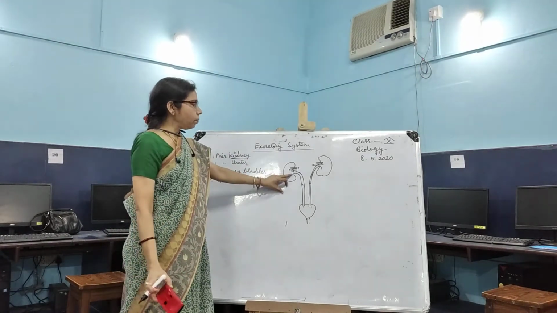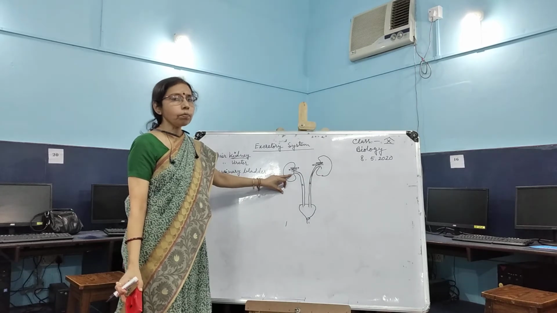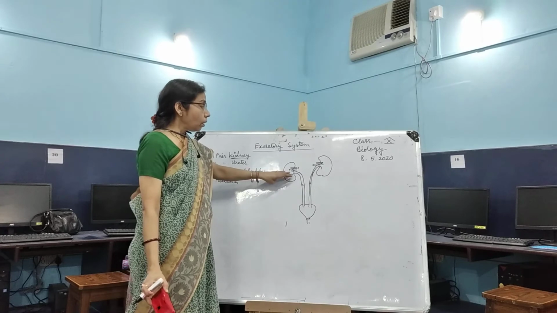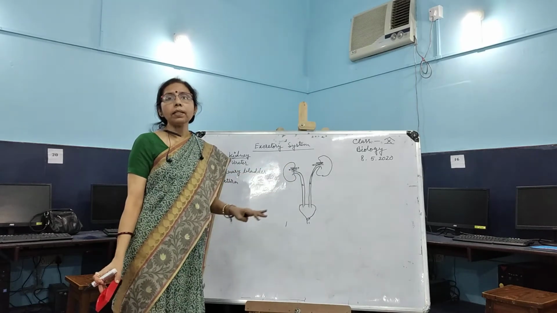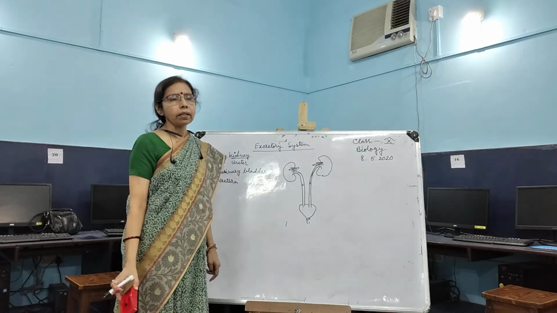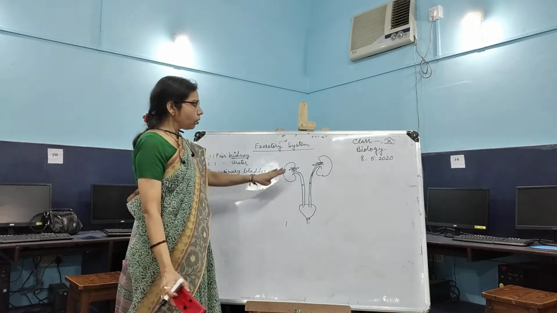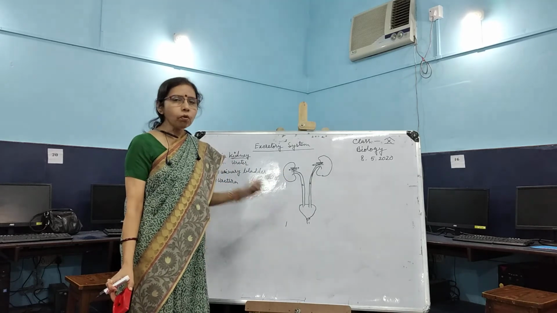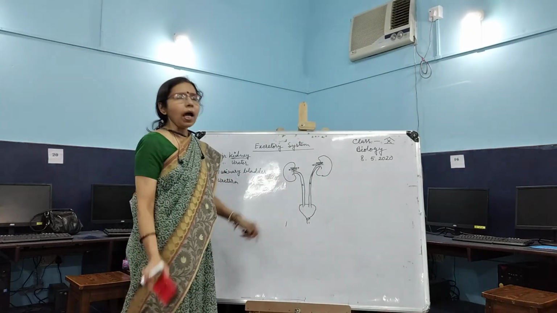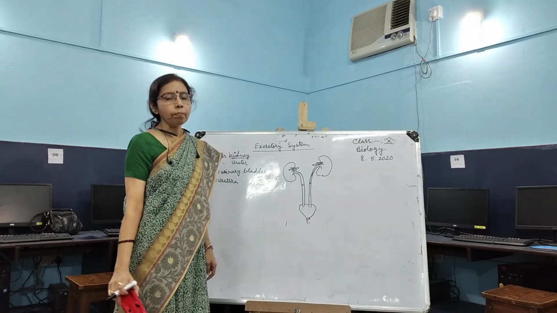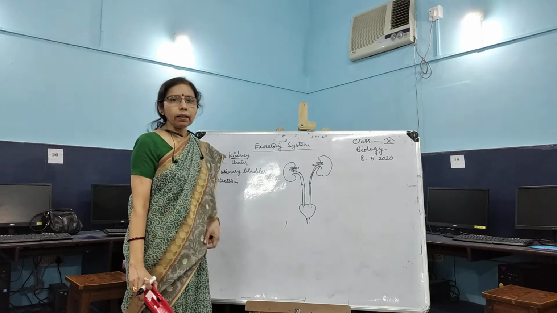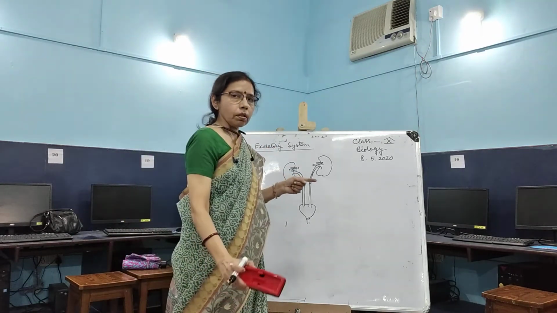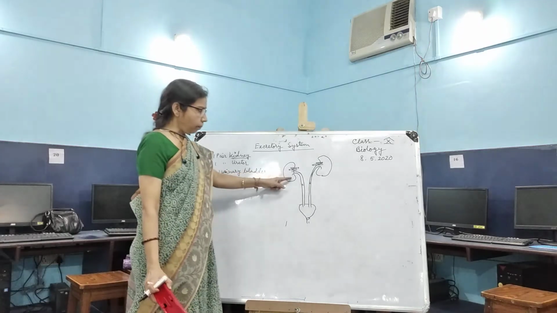The kidney purifies the blood, and it also maintains the water balance as well as the ionic balance, which is known as osmoregulation. So the kidney helps to remove the nitrogenous waste, which is more toxic. And number two, it also helps to maintain the osmotic balance, osmoregulation, that means the water balance and the salt are maintained by the kidney.